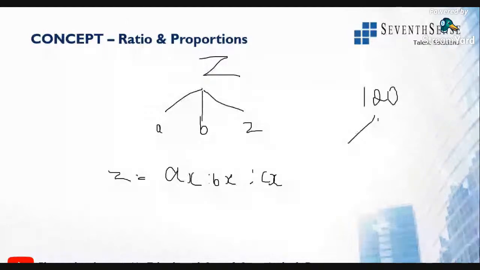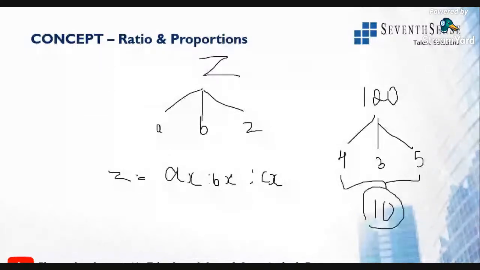120 being divided into 4, 3 and 5, right? All these three had a common multiple, that is 10. So this 10 is known as the x value, common for all the three parts. Is there any doubts, guys?